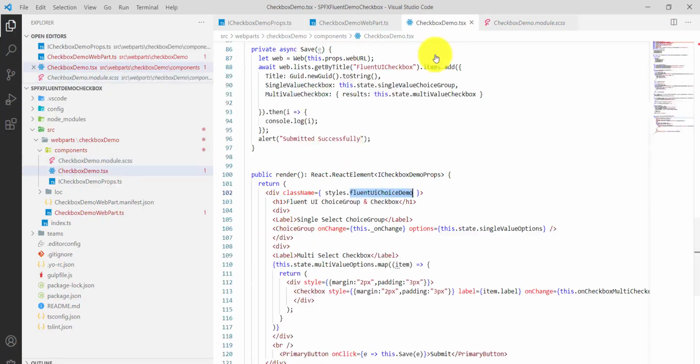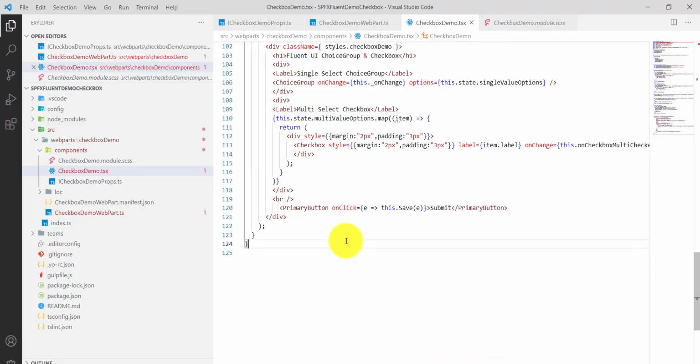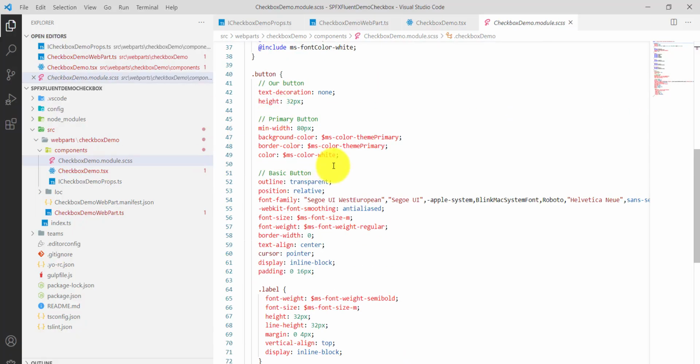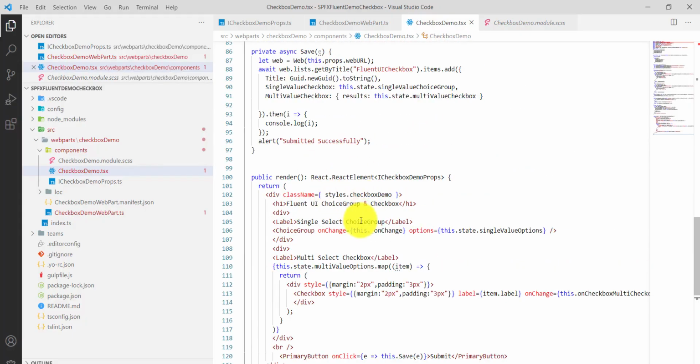So I'll copy this and put this one here. And also, if you want to change anything on the button or something, you can just use any additional classes. But now we have everything set here.